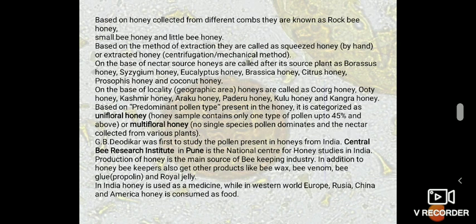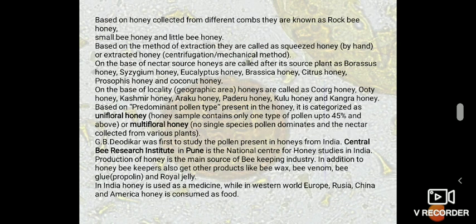On the basis of nectar source, honeys are called after the source plant as Borassus honey, Syzygium honey, eucalyptus honey, brassica honey, citrus honey, as well as Prosopis honey and coconut honey. On the basis of locality, the geographical area, honeys are called Coorg honey, Ooty honey, Kashmir honey, Araku honey, Paderu honey, Kulu honey, and Kangra honey.